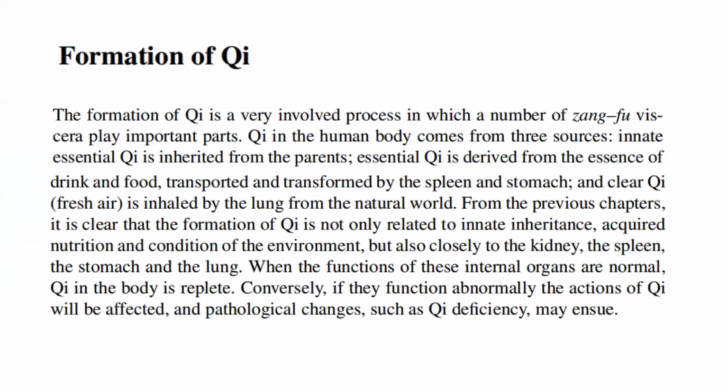Innate essential qi is inherited from parents. Essential qi is derived from essence of drink and food, transported and transformed by the spleen and stomach, and clear qi, fresh air, is inhaled by the lung from the natural world. It is clear that the formation of qi is not only related to innate inheritance, acquired nutrition, and condition of the environment, but also closely related to the kidney, the spleen, the stomach, and the lung.